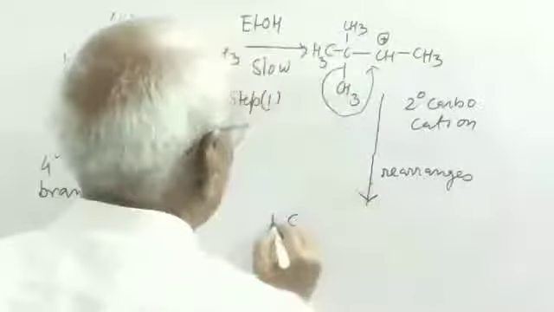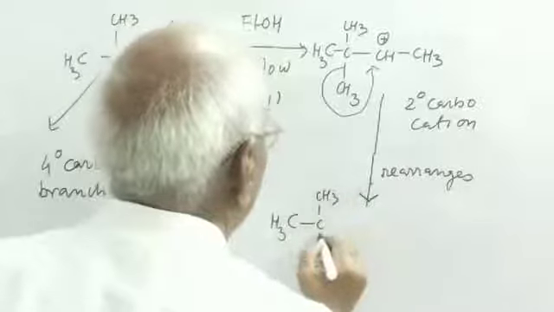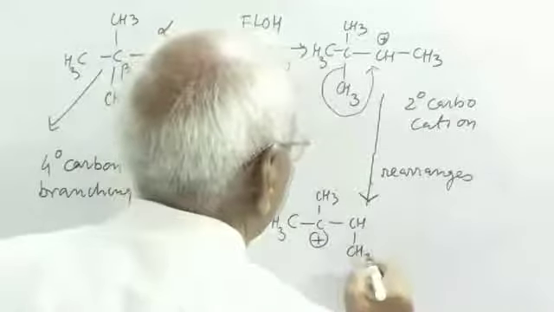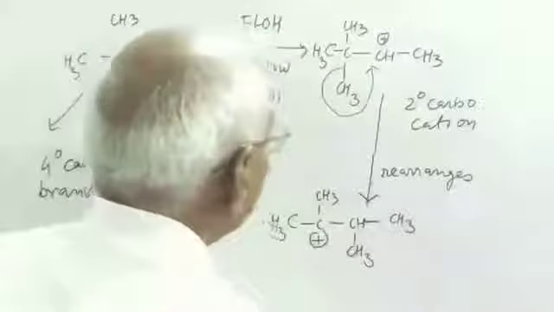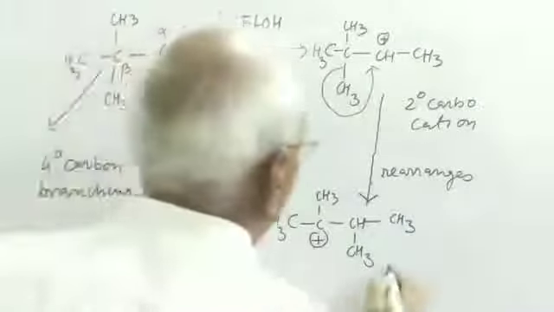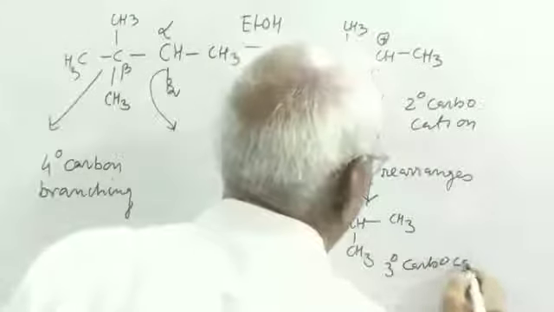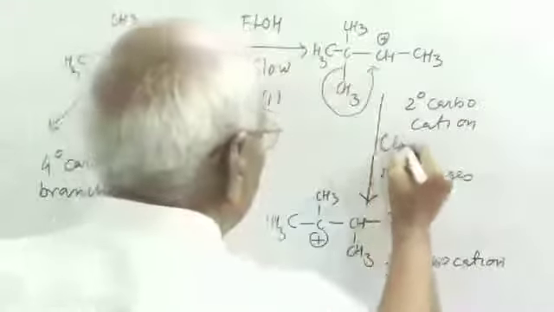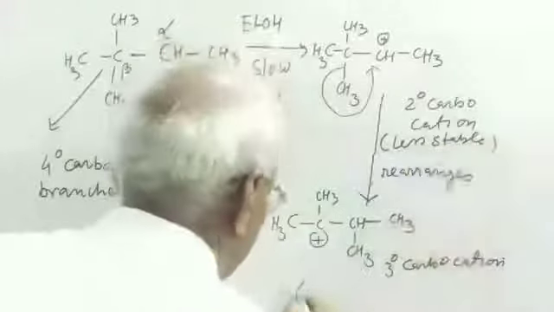So we get CH3, positive charge, CH3. So this is 3 degree carbocation. This is 2 degree carbocation. This is less stable. This is more stable.